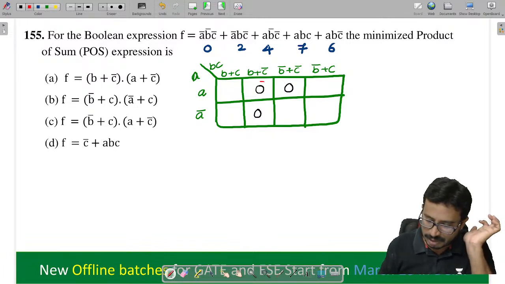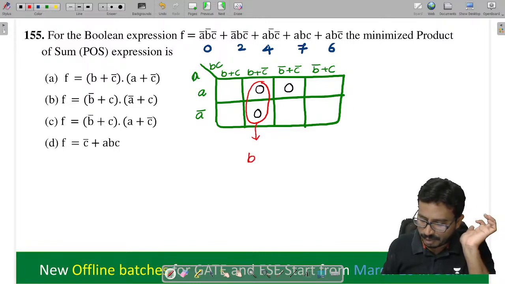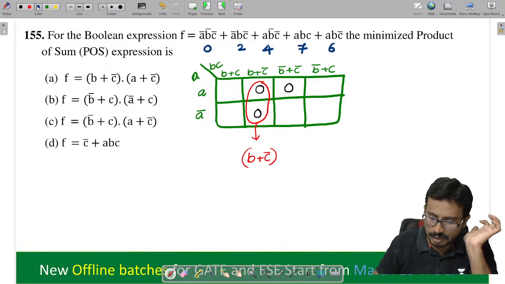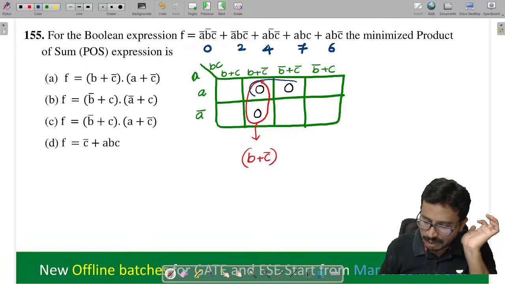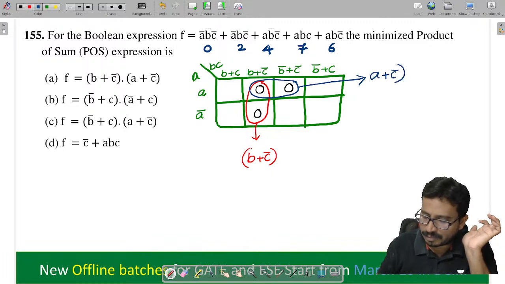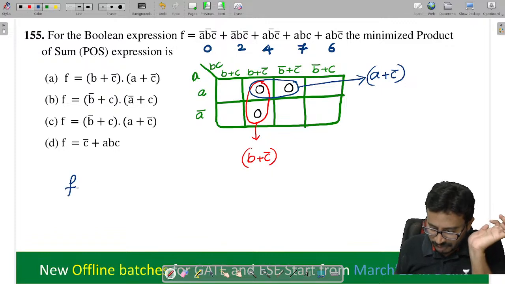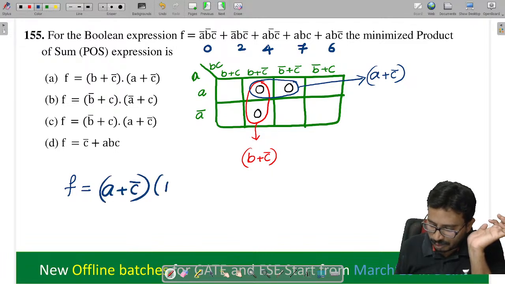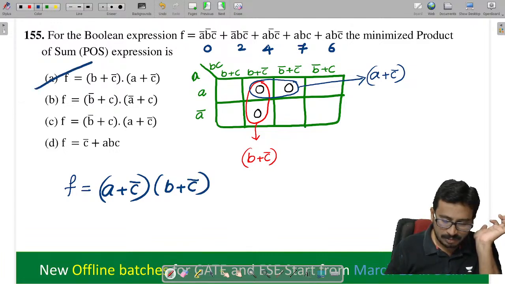Now let's group them here. By grouping this, what I will get, you tell me. B plus C bar. Next, by grouping these two here, we get A plus C bar. So the final logic expression is A plus C bar into B plus C bar. So which option, tell me? Option A.